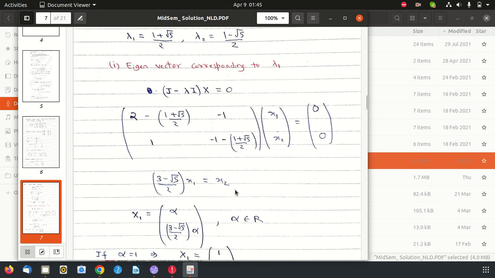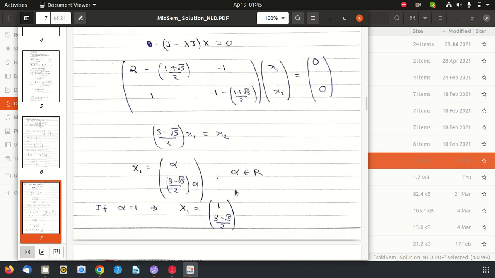The eigenvector can be written as alpha and some factor times alpha, where alpha is a real number. If I take alpha equal to 1, then the eigenvector comes out to be this. You can take any value of alpha.